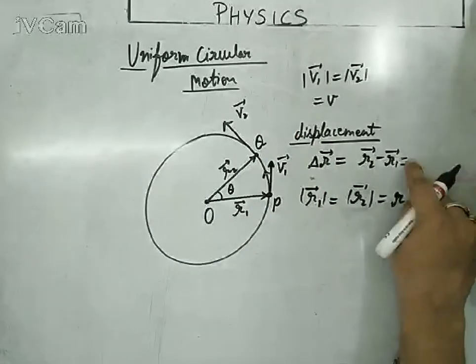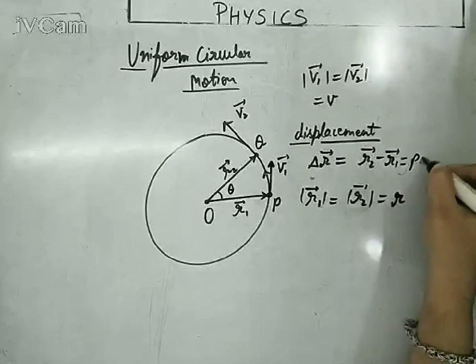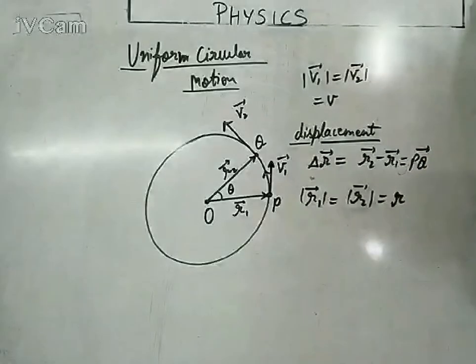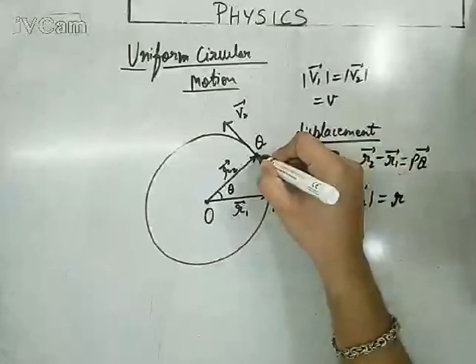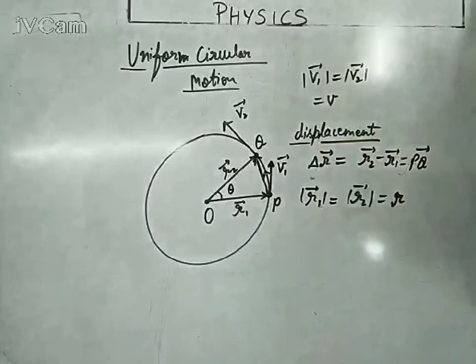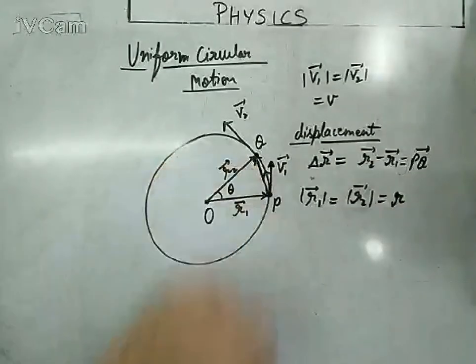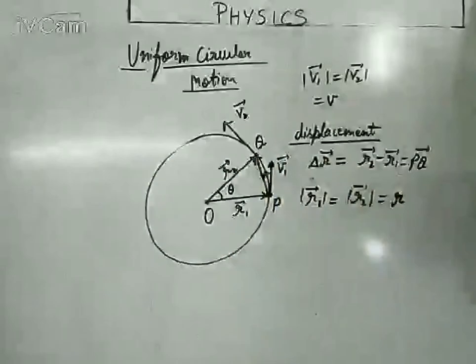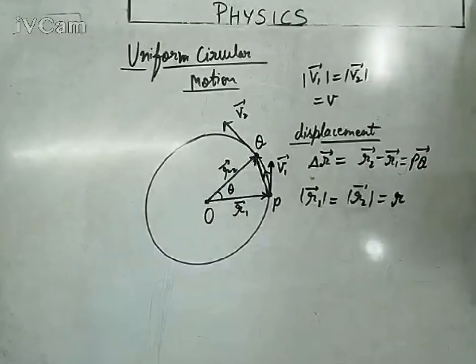It can be written as PQ vector. You need to keep this in your mind. In this triangle, it can be represented by the PQ vector, or even by a straight line. Because we are talking about a small angle, the arc length and this length would be the same. So PQ vector, or you can write it, delta R vector.